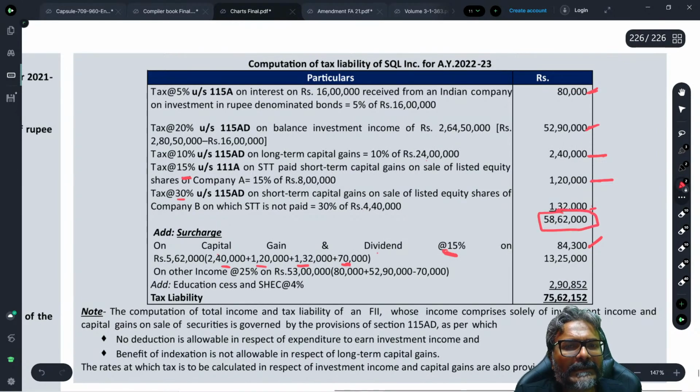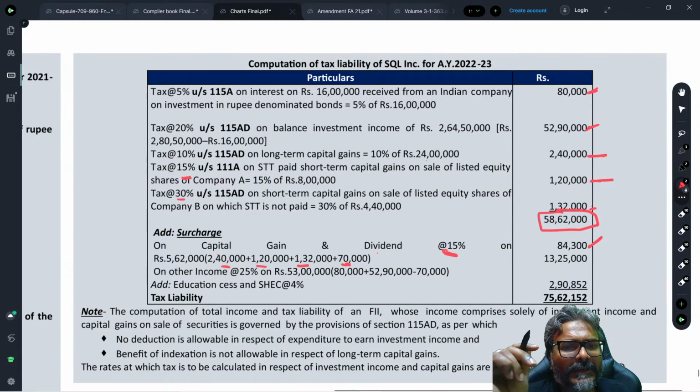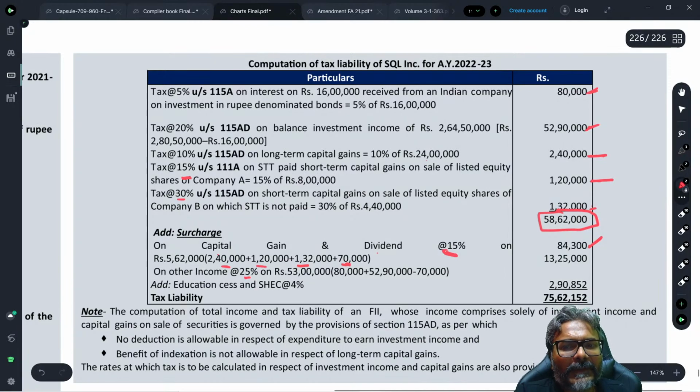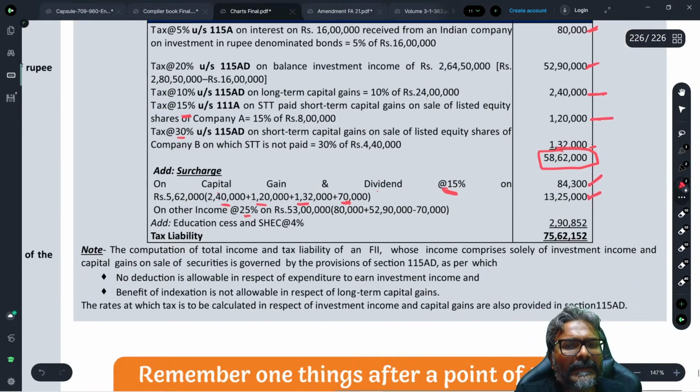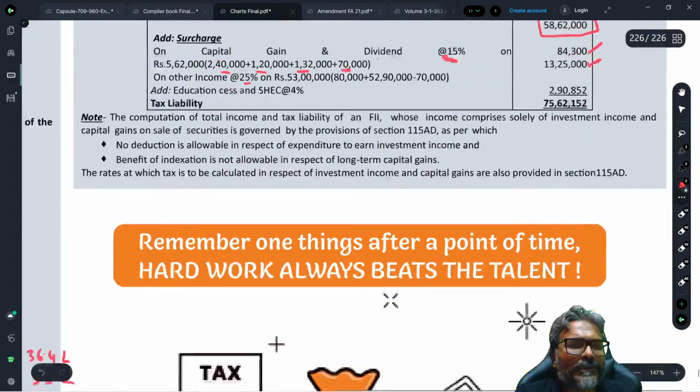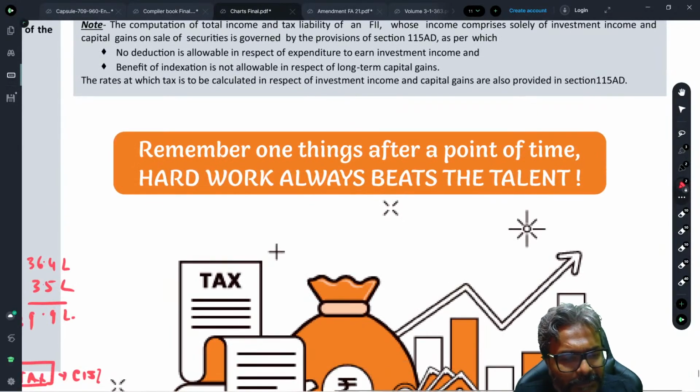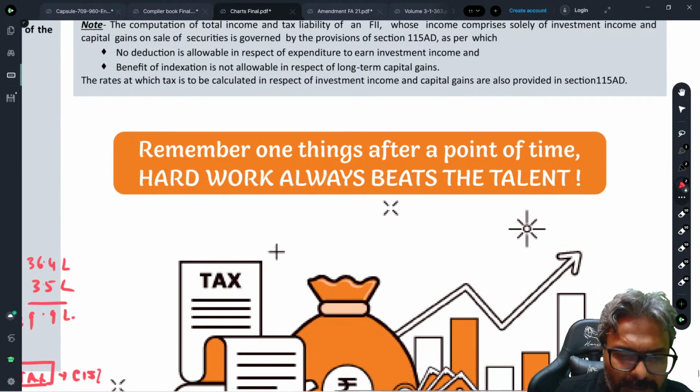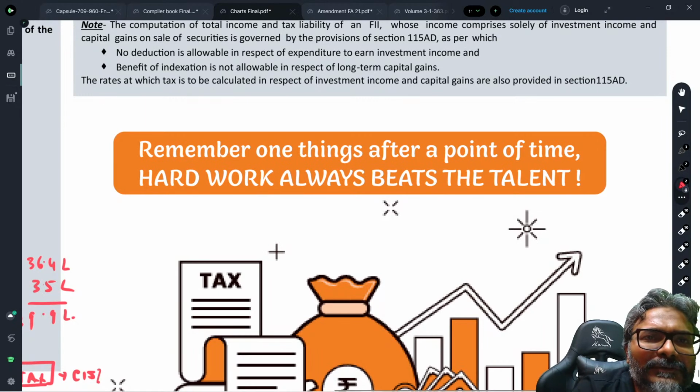58,62,000 is the total tax. From this you reduce the above tax. What is the above tax? We just now have calculated the above tax. So reduce those tax amounts, and on the balance, which is 53 lakhs, students, 25% will give you this, and then add HEC, take the subtotal, and this is how it is. So with that, students, we are done with this completely now. I hope that all of you are clear with this one.